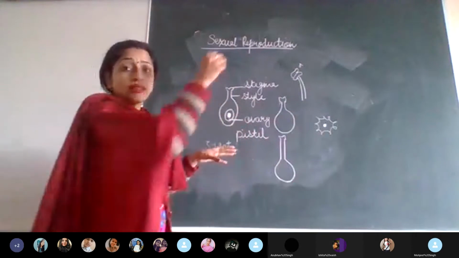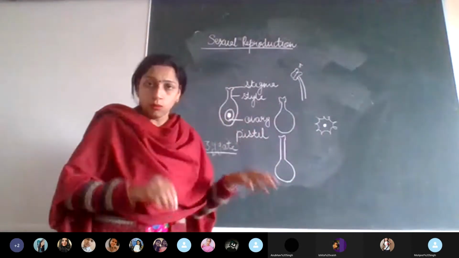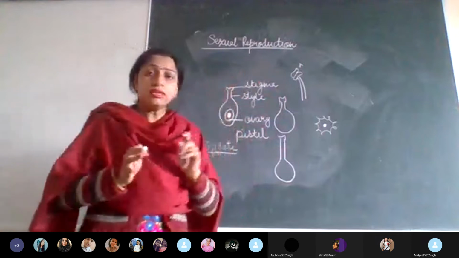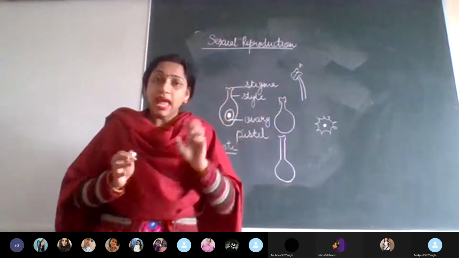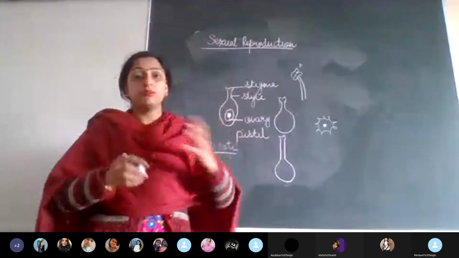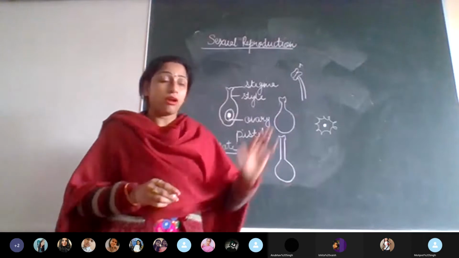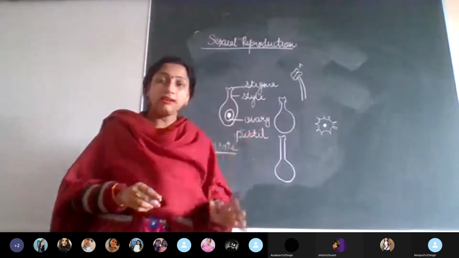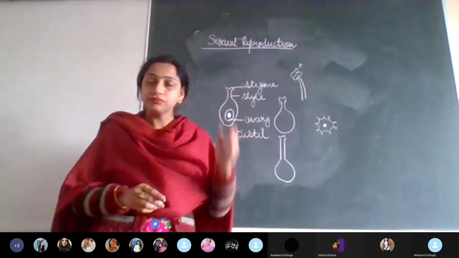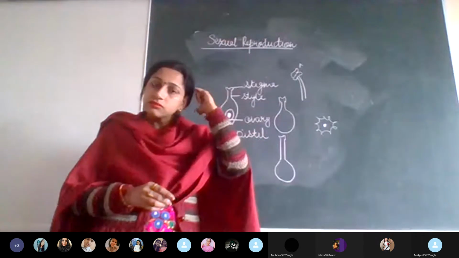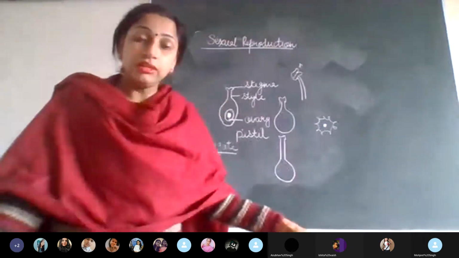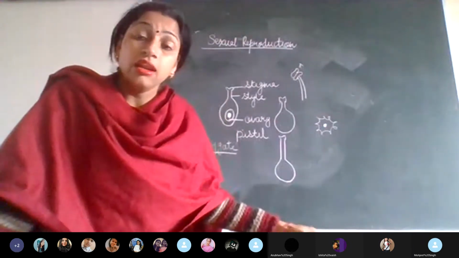Then what happens? They drop their pollen grains. Whatever pollen grains are stuck to their legs get dropped on these flowers. And this is how the transfer of the pollen grain takes place, from the anther to the stigma of the other flower. Am I clear till here? Yes, ma'am. So this is how the pollination process carries on.